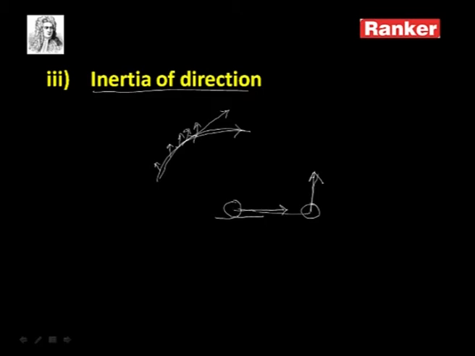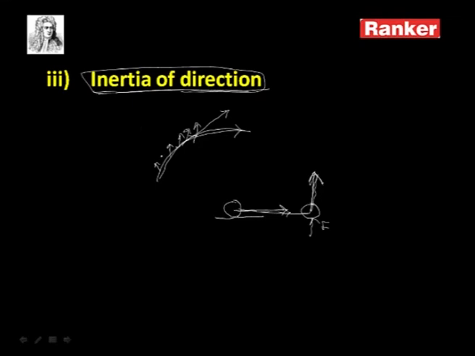No. What we have to do is change the motion of the body by applying some more force in this direction. Unless we apply force to change the direction of the body, that body cannot change its direction by itself. That is the property of the body that we call inertia of direction.